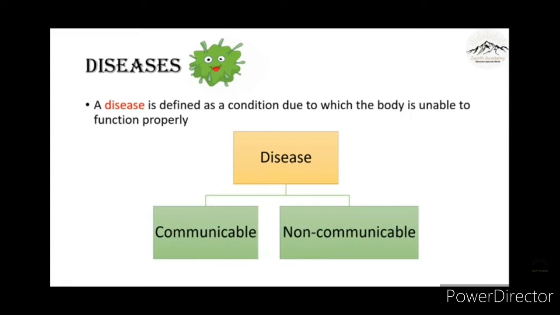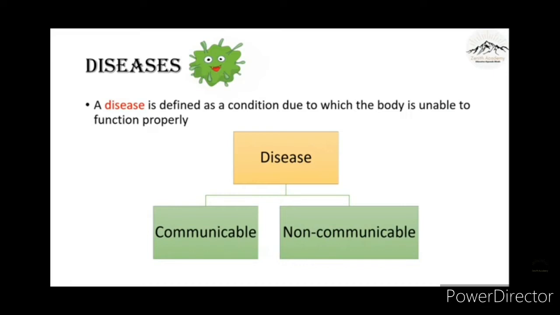So, here we'll discuss first about the diseases. A disease is defined as a condition due to which the body is unable to function properly. A person with a disease feels unwell and weak and is unable to work properly. So, there are different types of diseases.